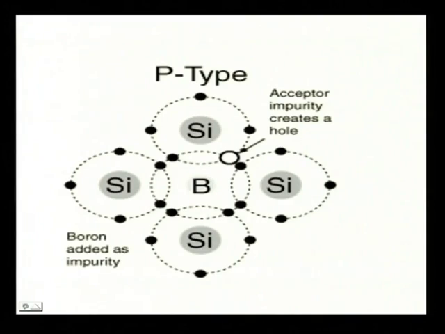So, we find that in n type material the main carrier is the electrons. Remember that for n type materials the majority carriers are the electrons. For p type material the majority carriers are the holes. So, that is why in semiconductors both the electrons and holes take part in the conduction mechanism.